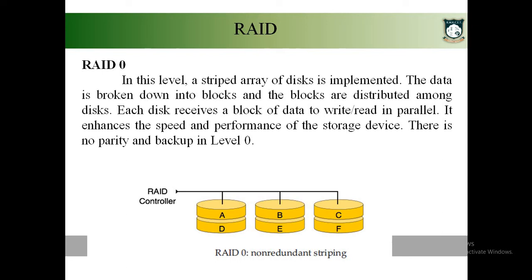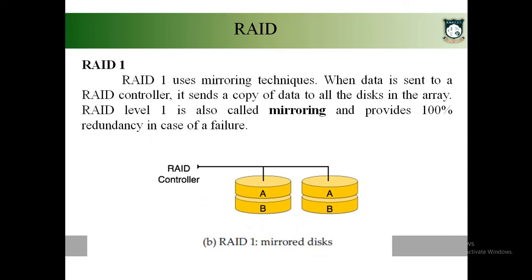Since you are not storing any redundant information, RAID level 0 will not be addressing the reliability property. Even if some disk fails, you cannot recover the data whatever you have stored in that disk. There is no reliability in RAID level 0. RAID level 0 is usually used for storing video data. In video data, even if one disk fails, it is not going to affect much. So in such cases, we can go with RAID level 0. So this is about RAID level 0. Next one is RAID level 1. In RAID level 1, there is no concept called striping.